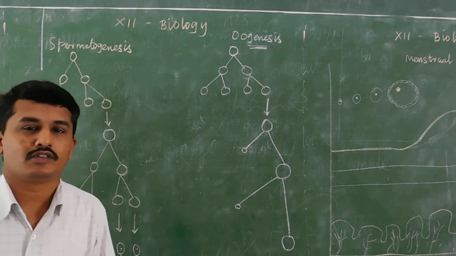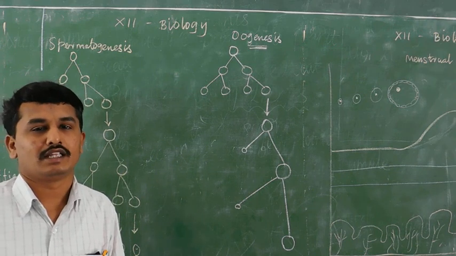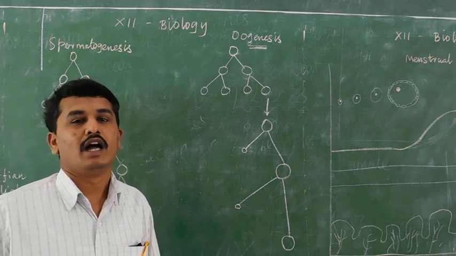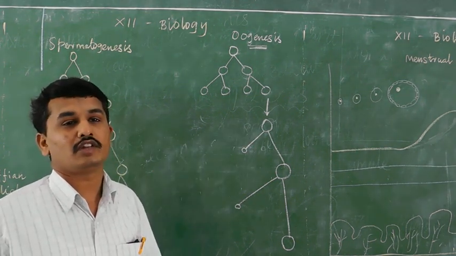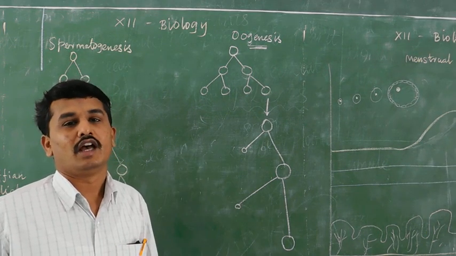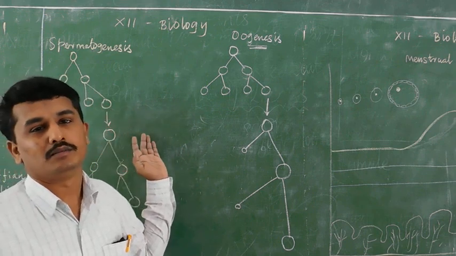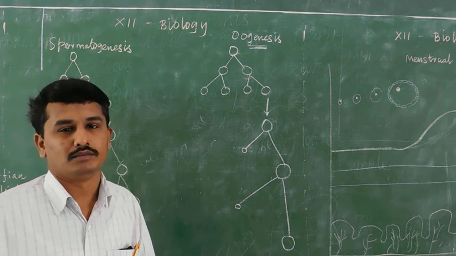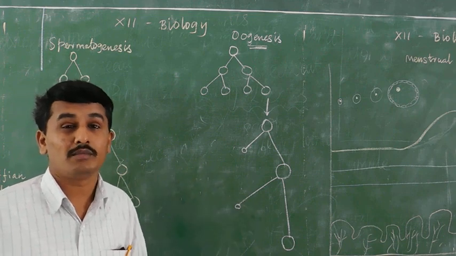Good morning, students. In the last class we dealt with the female reproductive system, the ovary, and the formation of ovum from the ovary. Now we deal with the difference between spermatogenesis and oogenesis. The formation of sperm is known as spermatogenesis. Formation of ovum is known as oogenesis. This is an important question for the board exam.